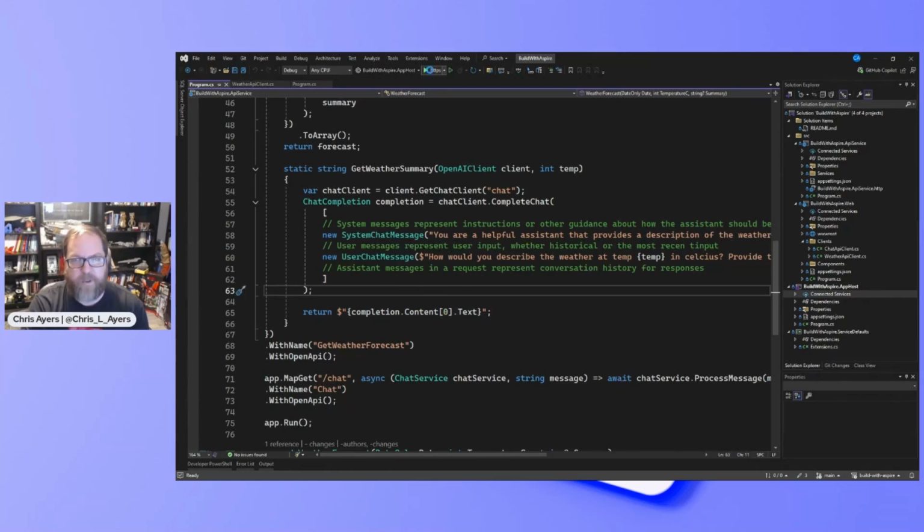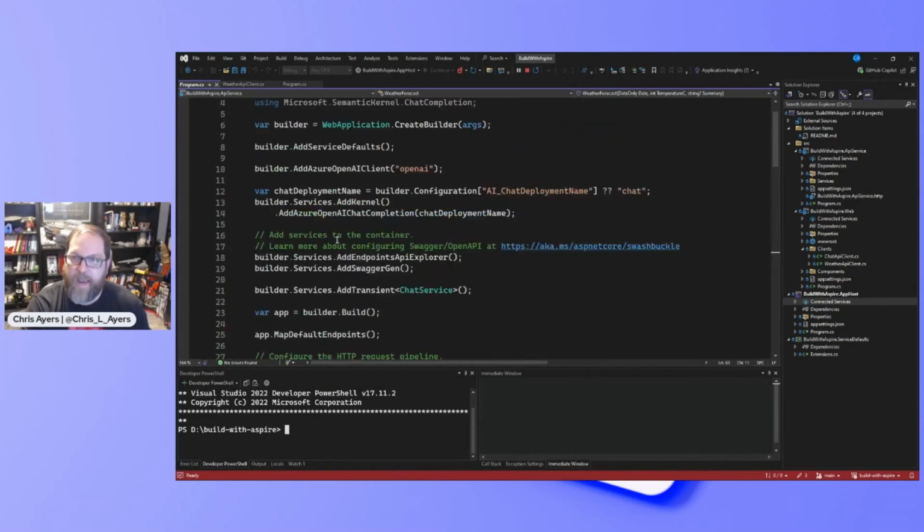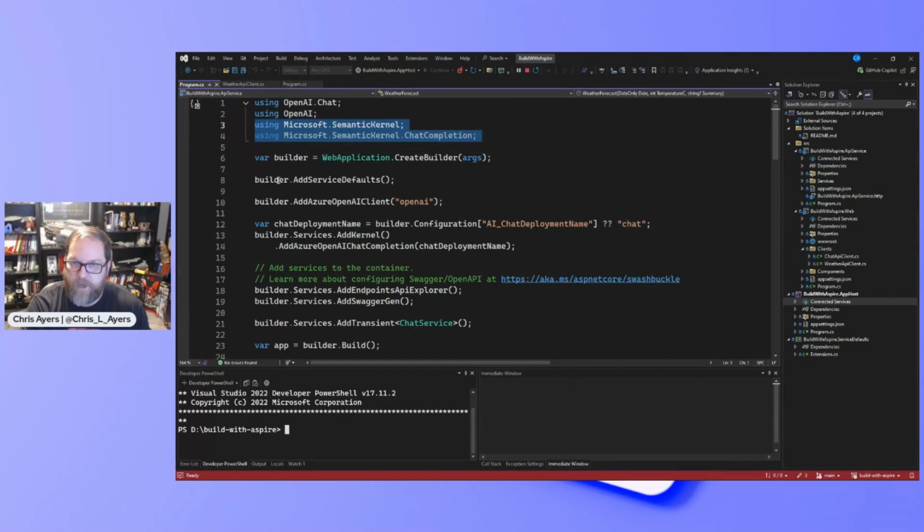Let's take it a step further. Why don't we run it again? And this time, let's look at a chat client. Let's make a really basic chat client. And in this case, I am going to use semantic kernel. So to use semantic kernel with